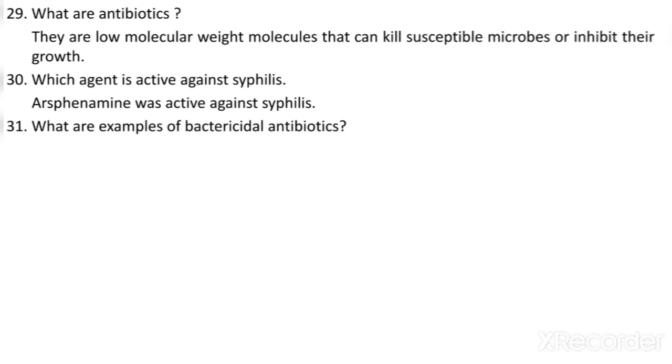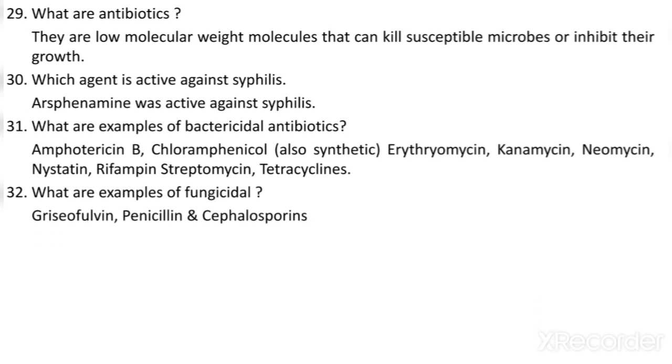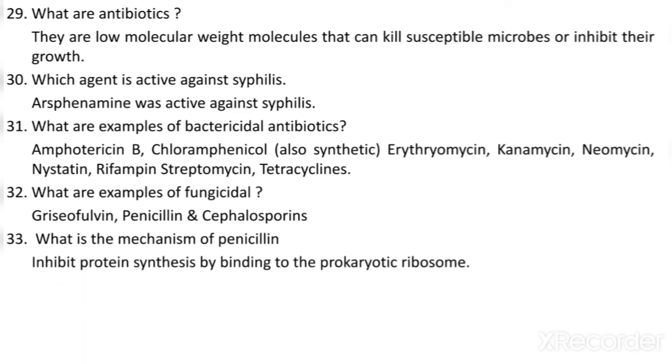What are examples of bactericidal antibiotics? Amphotericin B, chloramphenicol, erythromycin, kanamycin, neomycin, nystatin, rifamycin, streptomycin and tetracyclines are the bactericidal antibiotics. What are examples of fungicidal agents? Griseofulvin, penicillin and cephalosporins. What is the mechanism of penicillin? Penicillin inhibits protein synthesis by binding to the prokaryotic ribosome. This we have to remember because this question has been asked many times in CSIR and ICMR NET.